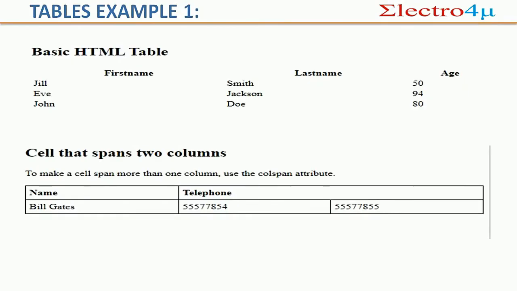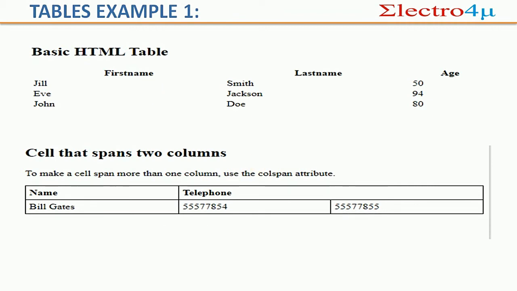And this is the basic HTML table. Okay, first I tell you the example, then I tell you how to write it. What is a basic HTML table? Jill is one first name, last name is Smith, age is 50. You see that the first name is centered, last name also centered, age also centered, but the table data is left aligned. Why? I tell you now. TD is used for left aligned elements. Jill, Eve, John are the first names, Smith, Jackson, Doe are the last names, and ages are 50, 94, 80. A simple HTML table.